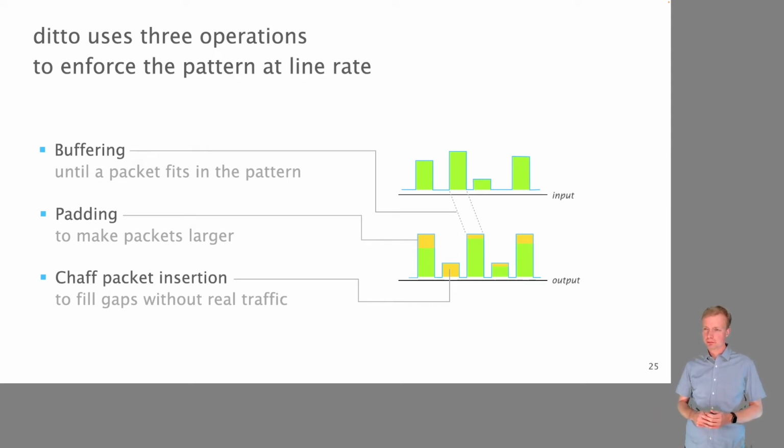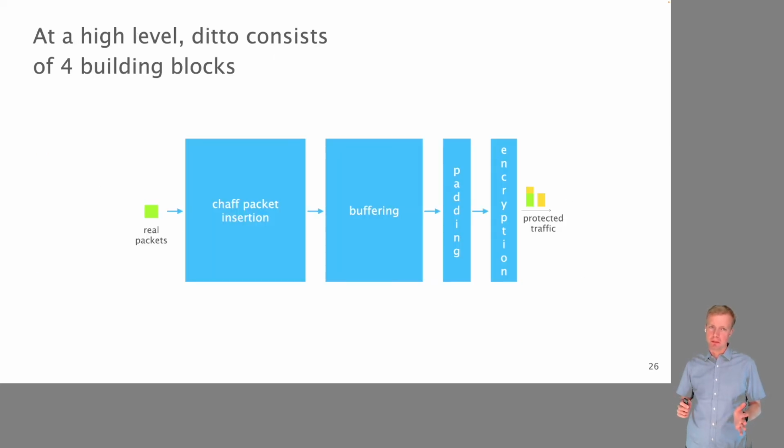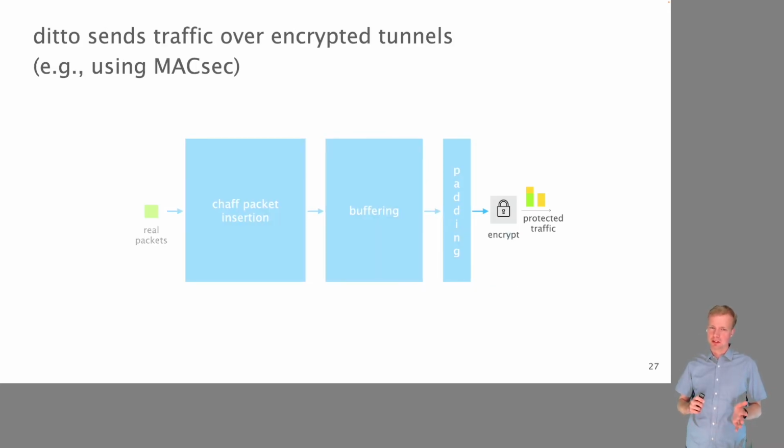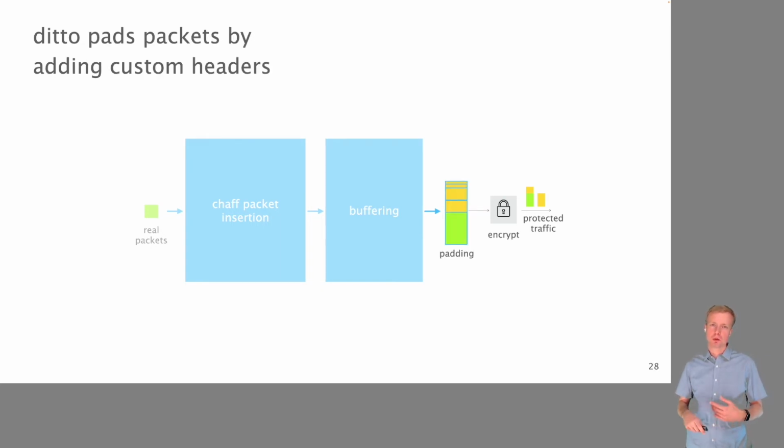Now, the way these devices work is that they process packets in a pipeline, and this is more or less how the pipeline for Ditto works. At the end, when everything else is done, we encrypt the packet. So this is just using what is available on switches. For example, MACsec is available in hardware, can run at line rate. And as we have seen before, it's also already used by major operators. Before we encrypt the packet, we make sure that it has the right size.